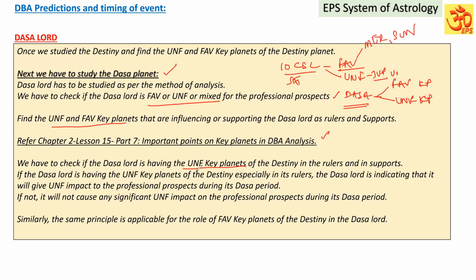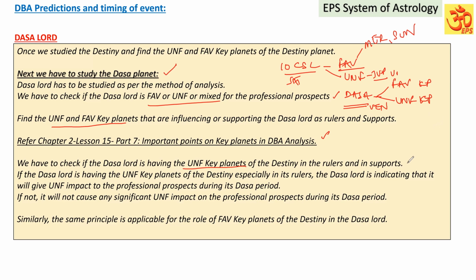Check if the Dasa Lord is having the unfavorable key planets of the destiny in the rulers and also in support. Suppose the Dasa Lord is Venus, it is not having Jupiter in its rulers. But if Jupiter is conjoined with the Dasa Lord Venus, or aspecting, or in the star level of the star lord of Venus or sublord of Venus, or having Jupiter in its supports by Rasi Lord or conjunction or aspect. So the impact of the unfavorable key planet of the destiny is influencing the Dasa Lord by way of supports or by way of rulers.